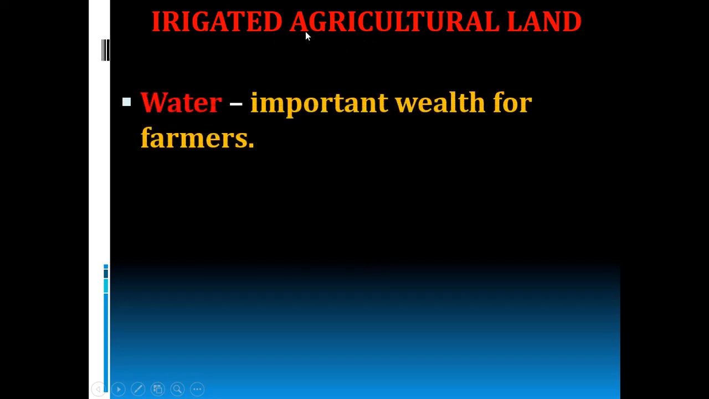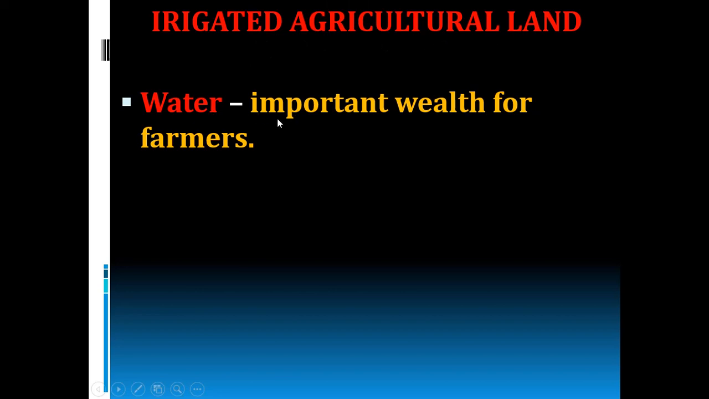Now, let us move to second category of agricultural land, that is irrigated agricultural land. So, irrigated, the word itself you can understand that irrigated means some agricultural land has more water availability, so that the crops which require more water can be grown in such type of irrigated agricultural land.